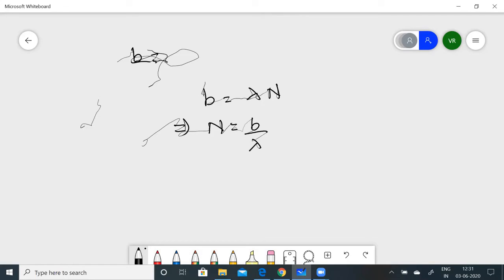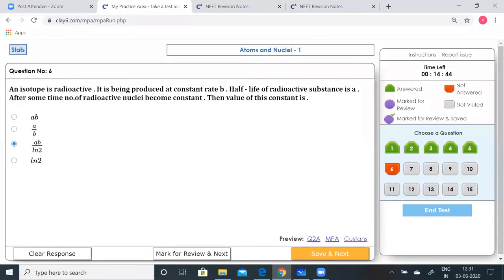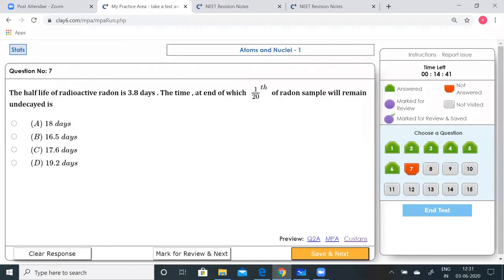But lambda is nothing but ln 2 by A, right? So I'll substitute: this is equal to B by (ln 2 by A), which is nothing but AB by ln 2. Let's see which option is correct. AB by ln 2, yes, that is correct. So save that. Go to the next.